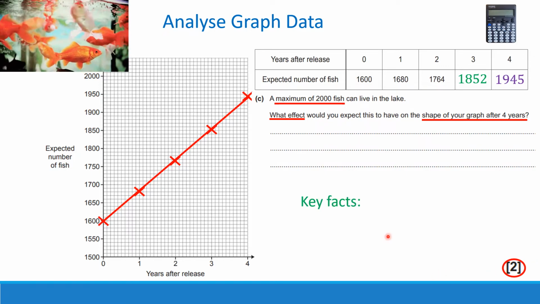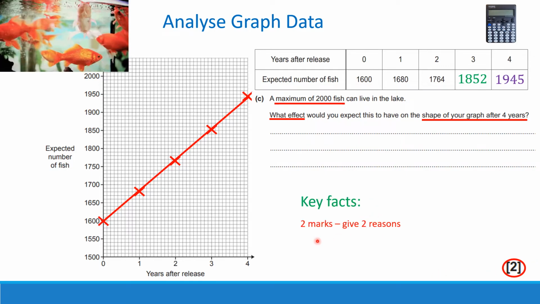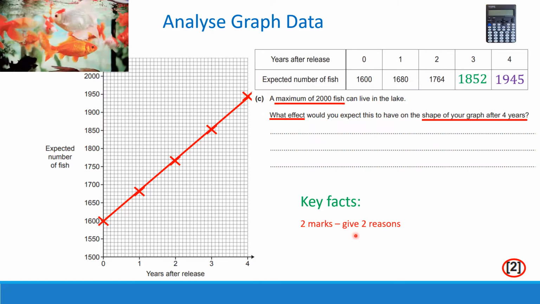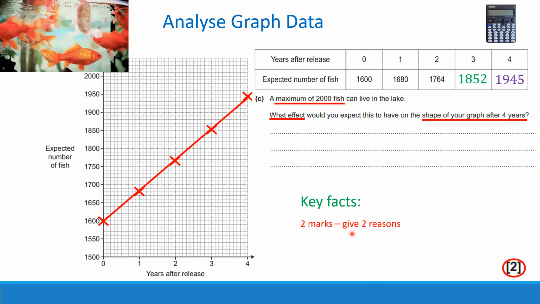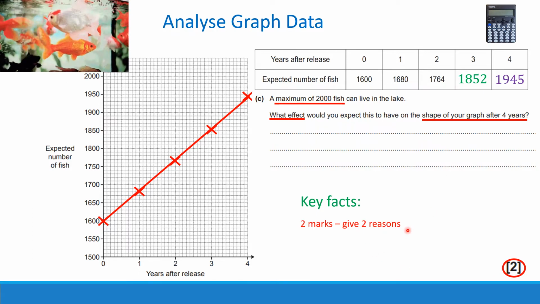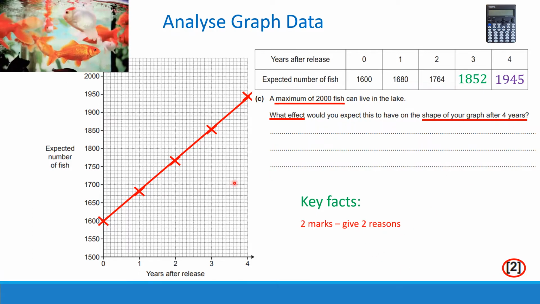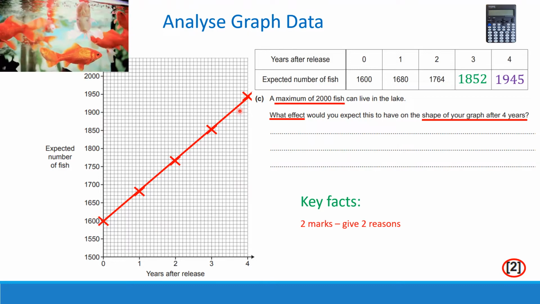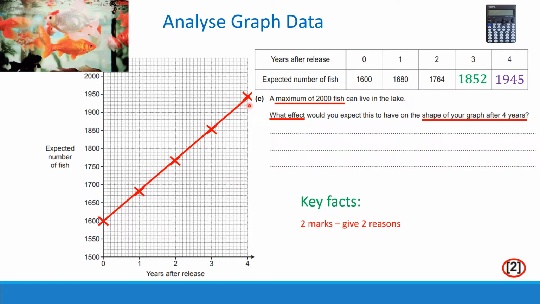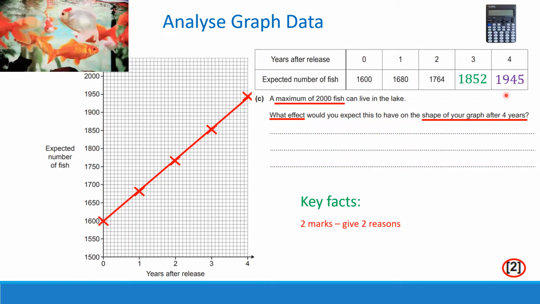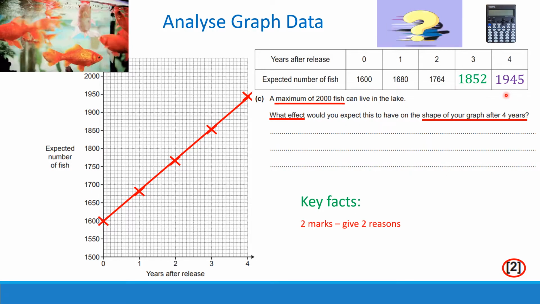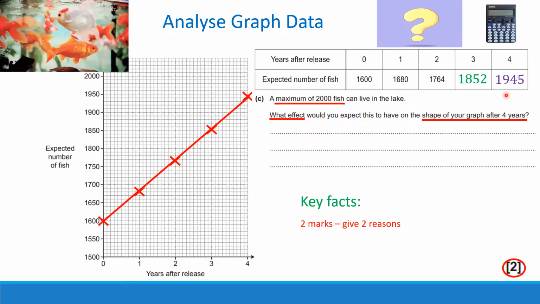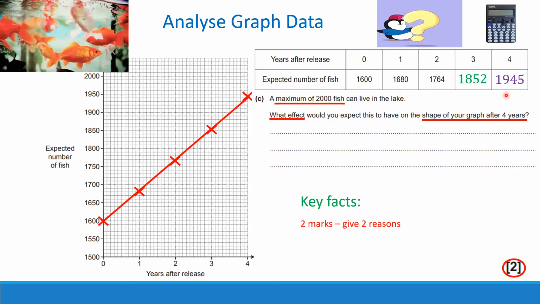Now, the key fact for this question is that you have been given 2 marks, which means you have got to give 2 reasons. So the question was worth 2 marks, so you have to write down 2 things that might happen after the 4th year. So we know what happens for the first 4 years, it increases in a straight line. But what is going to happen after this point here? What will happen to the shape of the graph? Press pause, think about your answer, and then press play when you're ready to hear the answer.